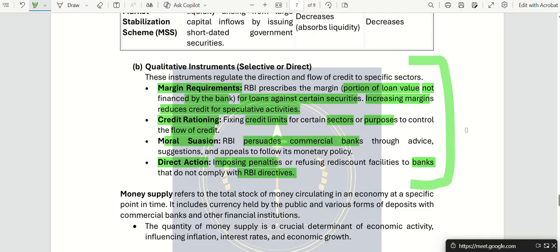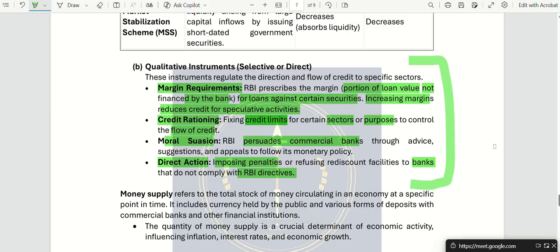So credit rationing means fixing a credit limit. For example, if you are a bank and I'm RBI, I can tell you to keep your credit limit of only 100, meaning beyond 100 you cannot give money to someone else. That is fixing a credit limit.